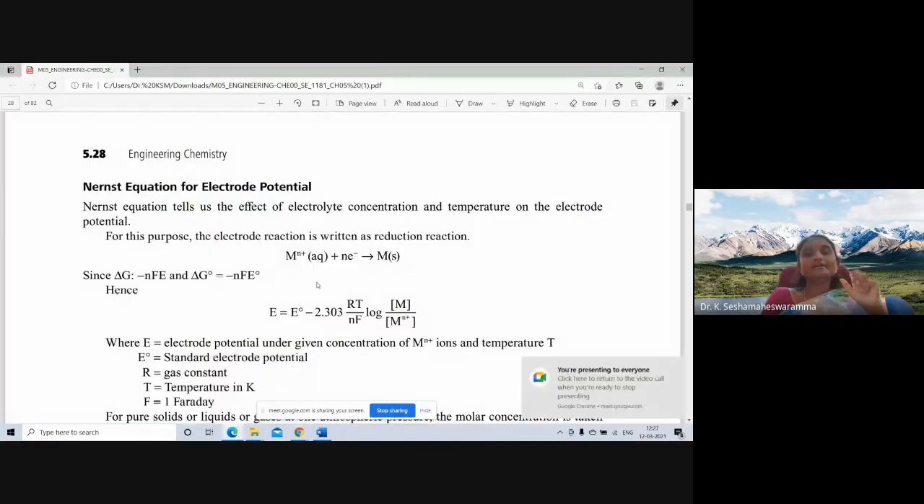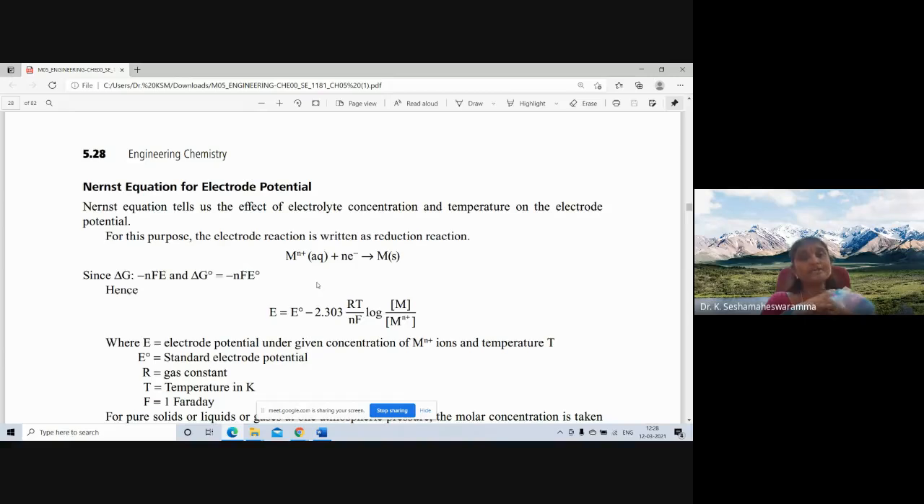But this is the reduction, while metal from the positive oxidation state to metal solid state is reduction. So during this reduction reaction, delta G is equal to minus NFE. Delta G0 is equal to minus NFE0.